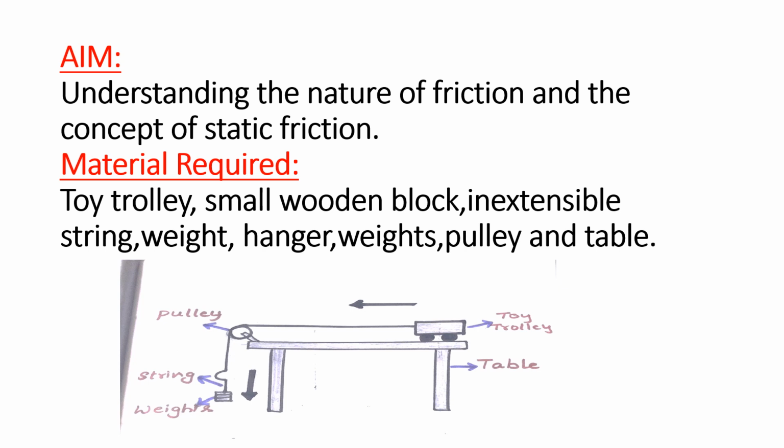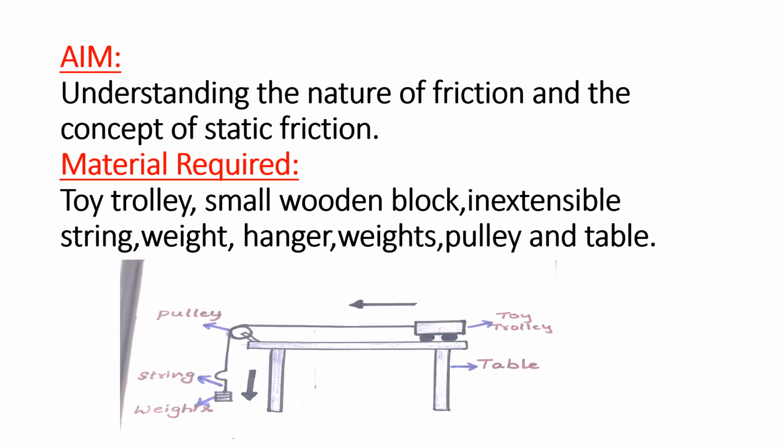The reason is the frictional force acting between the block and the table, and the frictional force is equal to the applied force. So this friction is static friction.